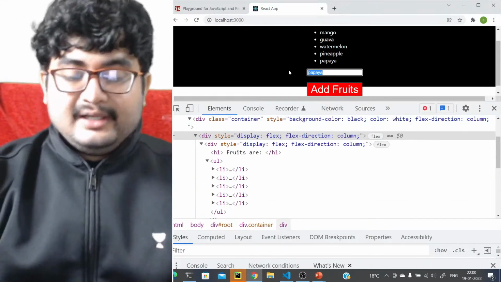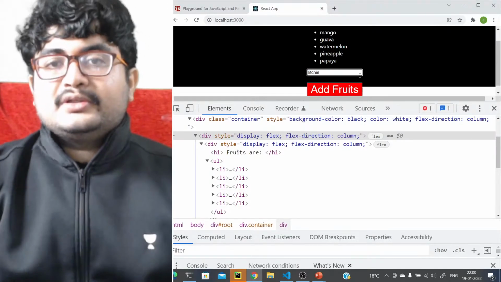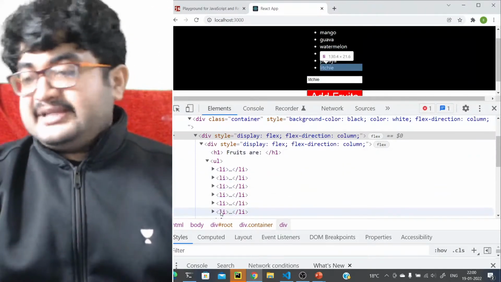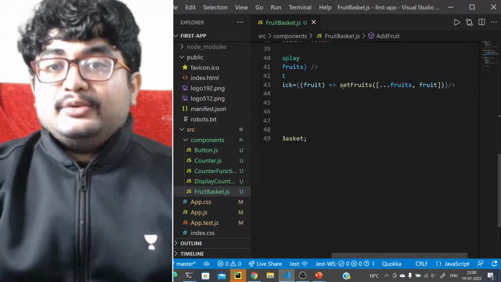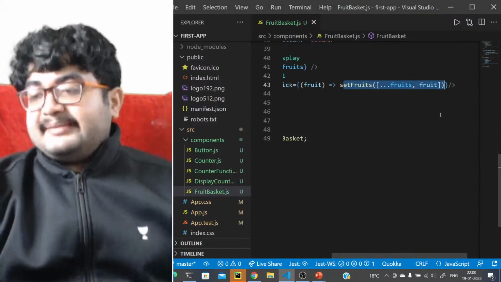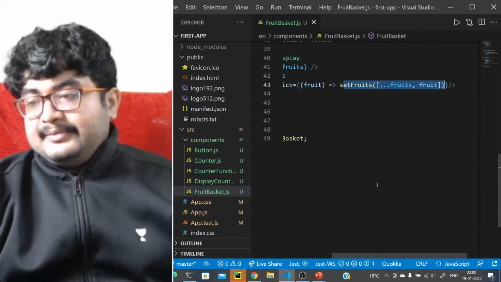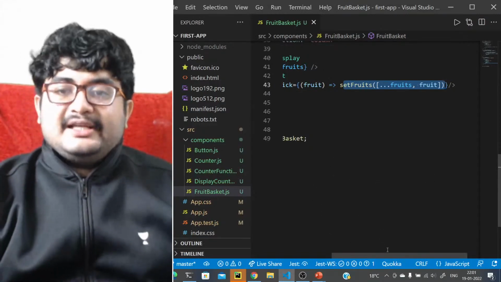Just see this again. Any fruit, lychee. Just see a new item gets added. It's not updating everything. Although we are creating a new list every time, updating the entire list every time, only an item is getting added, right? Because that is the only change that it needs to do. It doesn't need to change the existing elements.